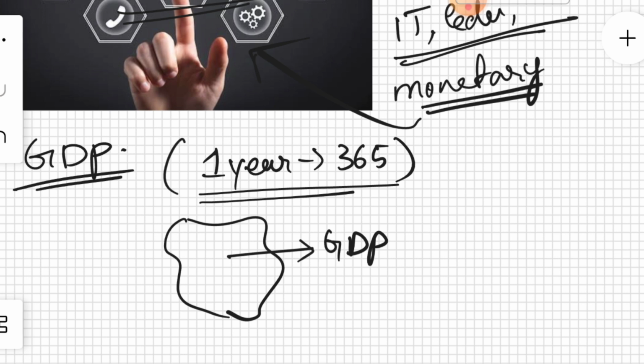So India cannot take the account of Pakistan's GDP, nor can Pakistan claim the GDP of India. So these are the basic concepts which involve the explanation of GDP.